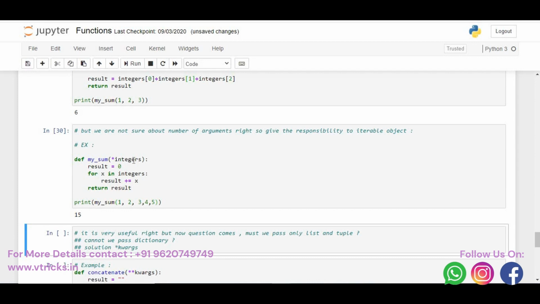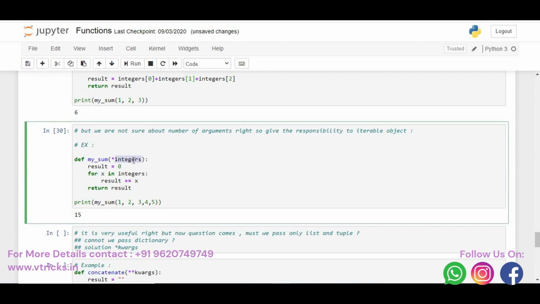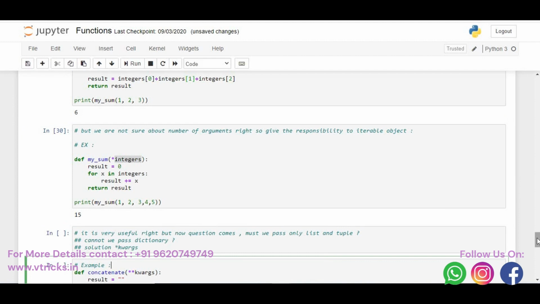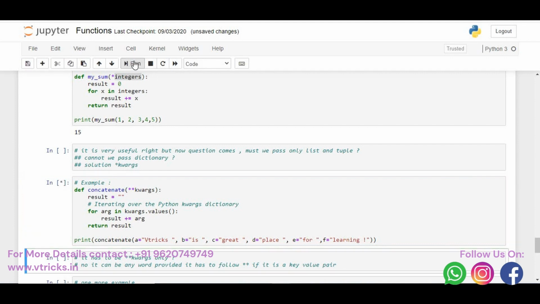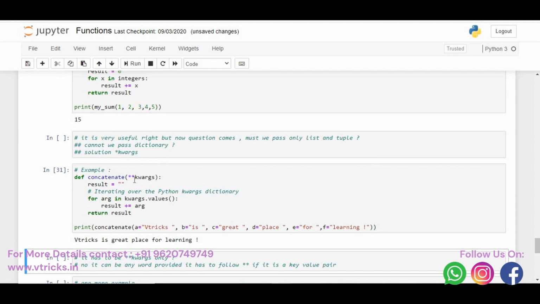This is about variable arguments with respect to the list. Now, is there any option for us to pass a dictionary? Yes. If you want to pass a dictionary as an argument, it is not single star, it is double star. Single star is for the list argument to be passed and double star is for the dictionary. Okay, can you give an example? Yes, again the same example here. You can just revisit this example, and you can see we are just passing the dictionary so that it understands each and every element needs to be added automatically. We can revise this code. We'll understand how exactly the double star works for a dictionary and the single star works for the list element.